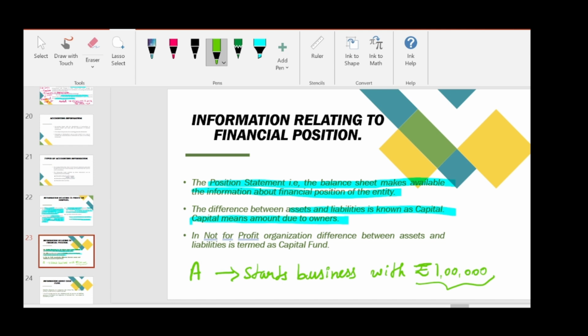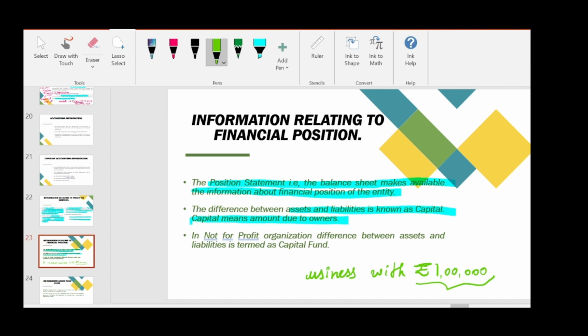Why they are saying amount due to owners means the company and the owner of company are treated as different persons. So in this case they are imagining like this: the owner has given loan to the company. The company should earn profit and it should give back his capital invested by the owner to him. So only they are telling that capital means amount due to owners. So the meaning of capital we will see in detail in the next chapter.